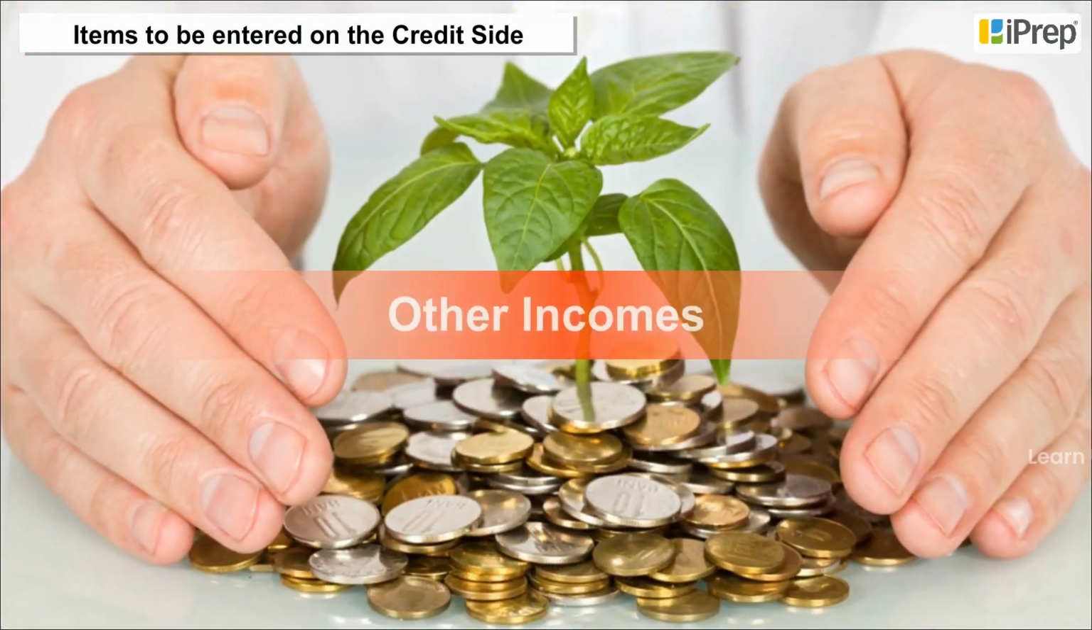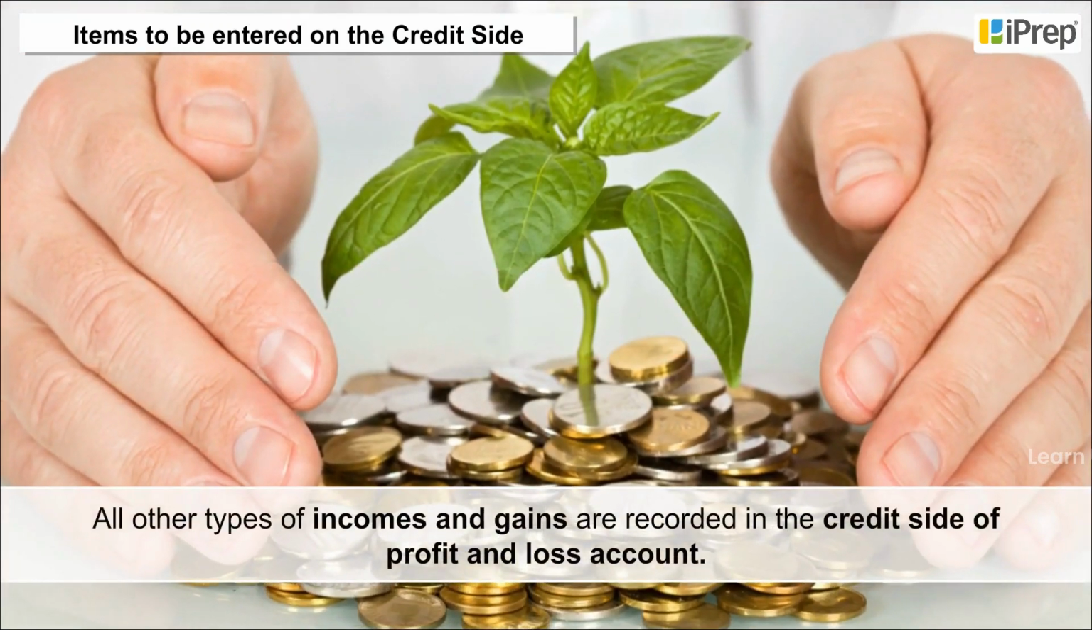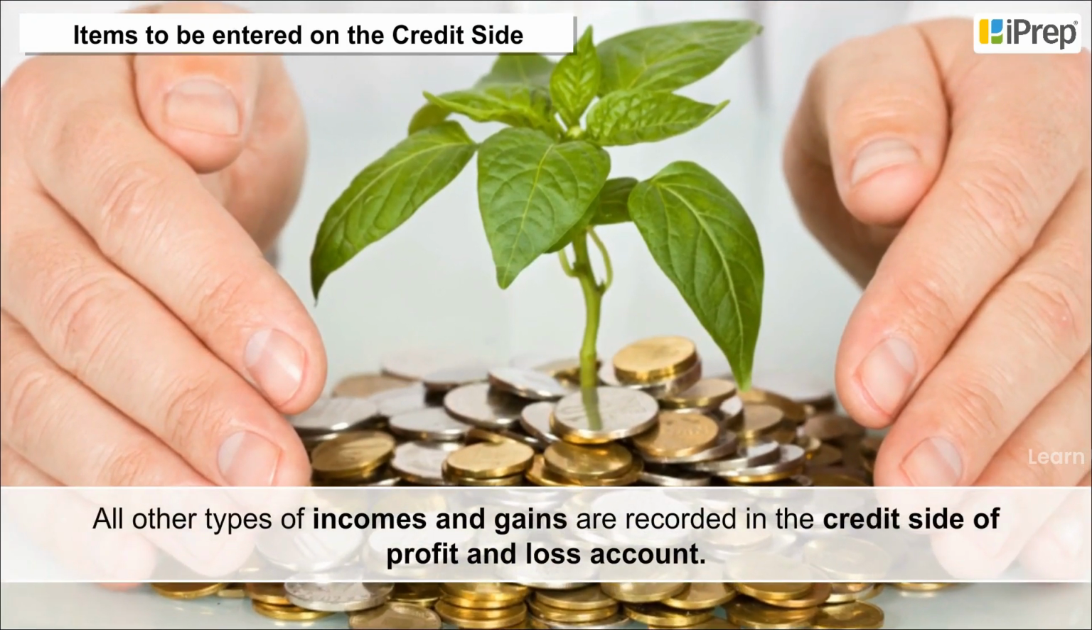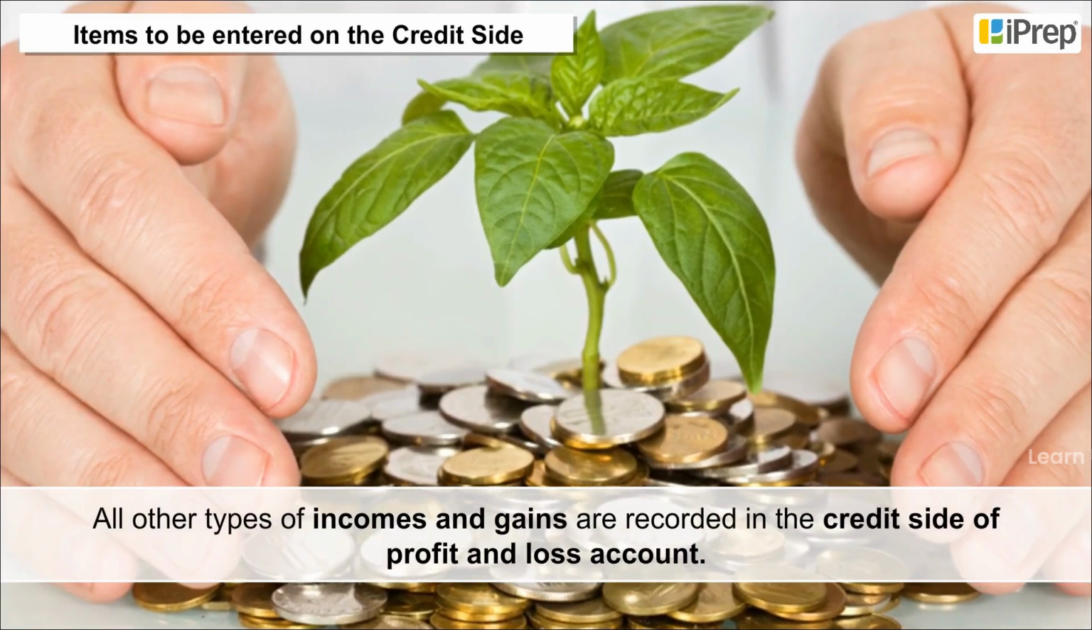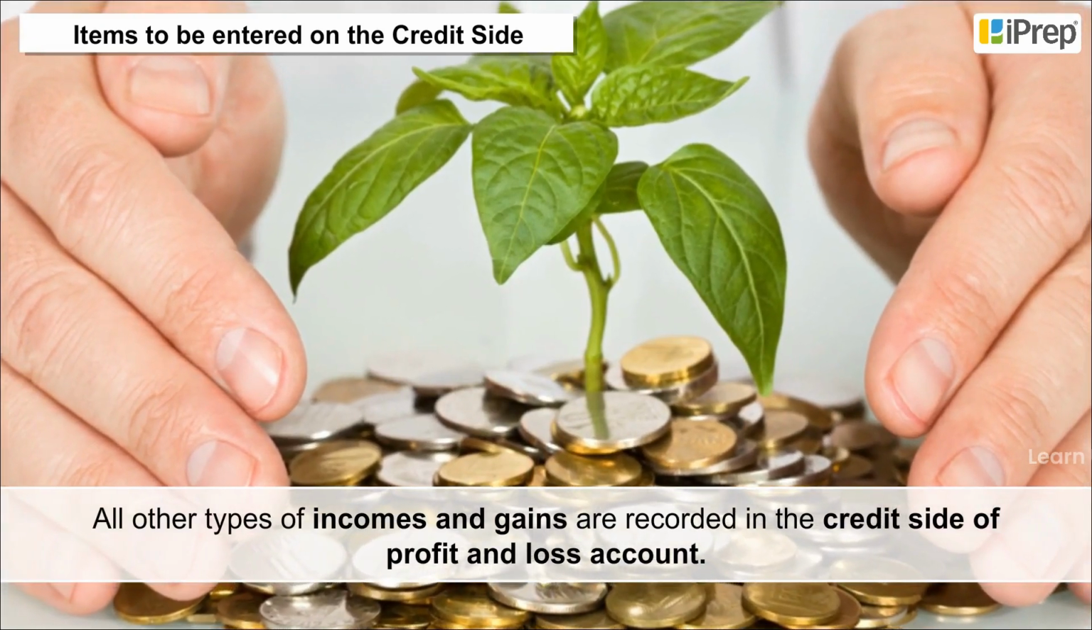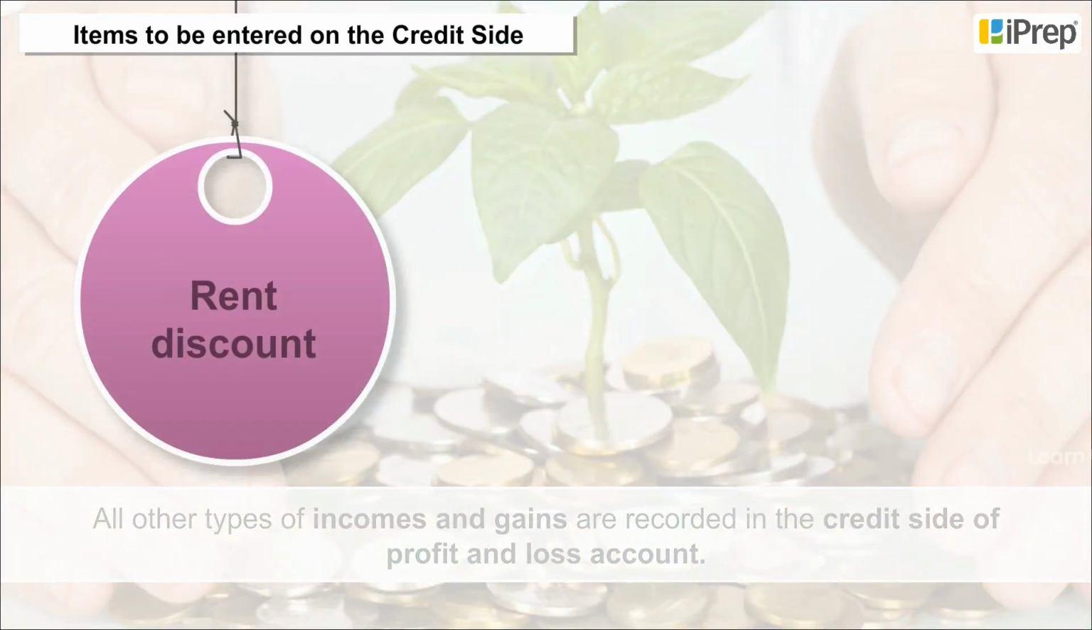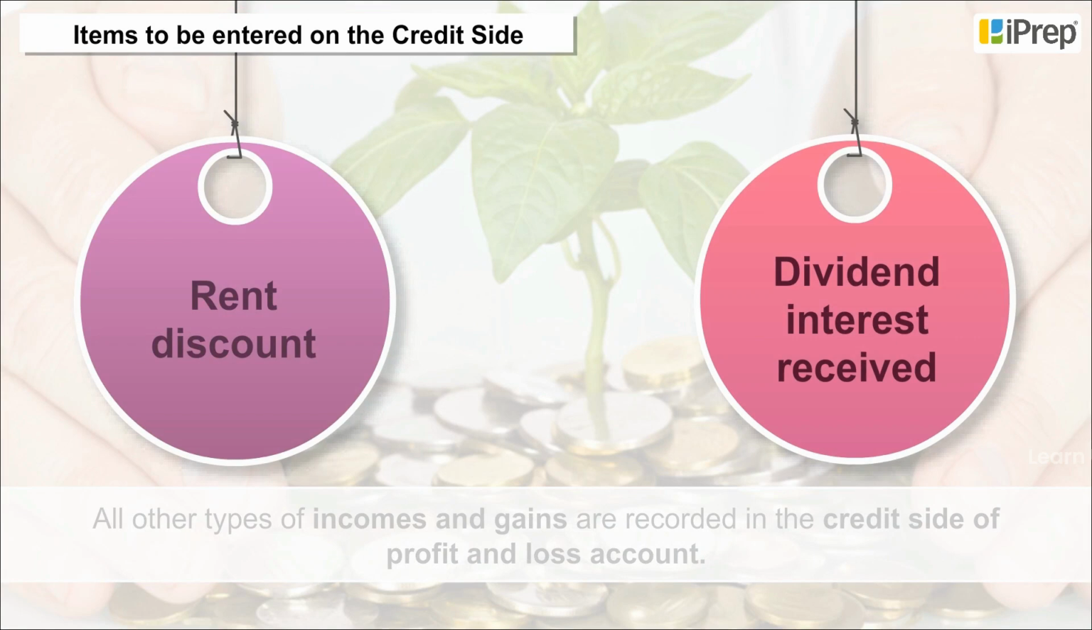Other incomes. All other types of incomes and gains are recorded in the credit of profit and loss account. Examples of such incomes are rent, discount, dividend, interest received, etc.